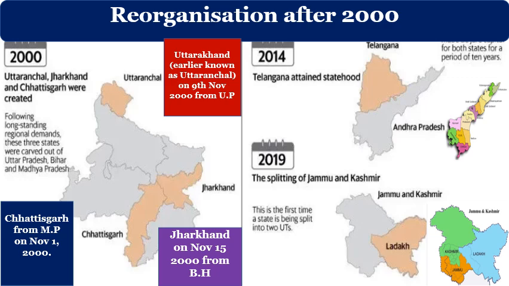Next one, Uttarakhand. It was formed on 9th November from Uttar Pradesh. Third one, Jharkhand, formed on November 15th. It is from Bihar. Later, in 2014, the reorganization of Andhra Pradesh created a new state, that is Telangana. Next, in 2019, the state of Jammu and Kashmir was reorganized into two union territories. One is Jammu and Kashmir, the other is Ladakh, two union territories. So far we discussed how 14 states became 28 states.